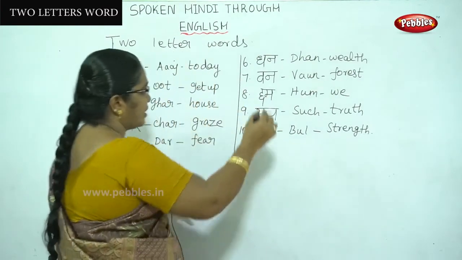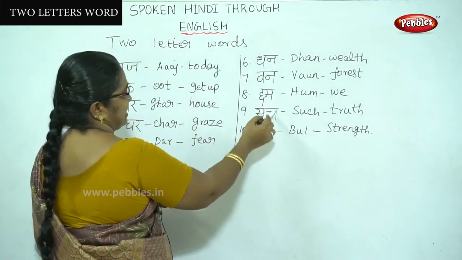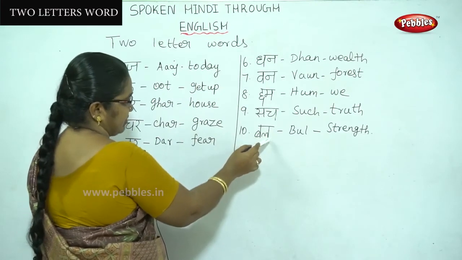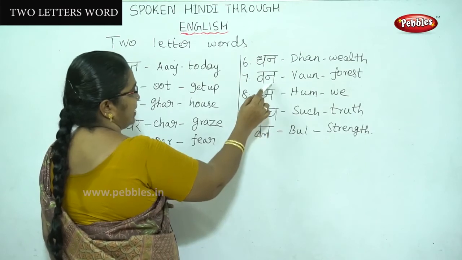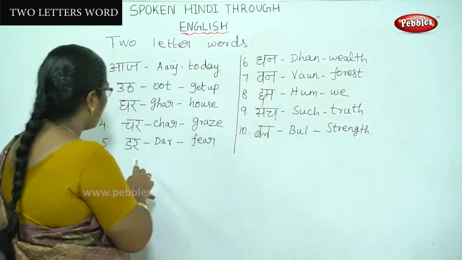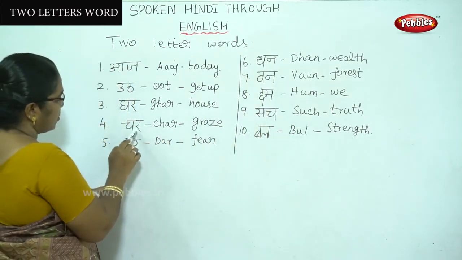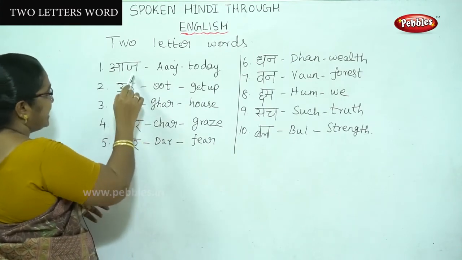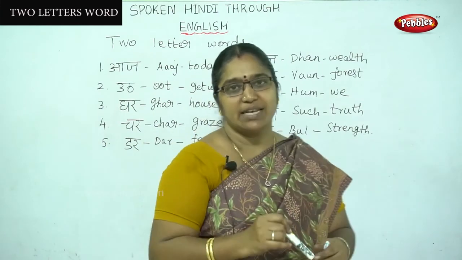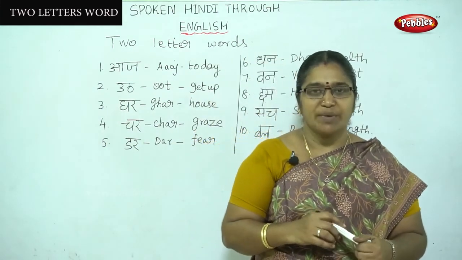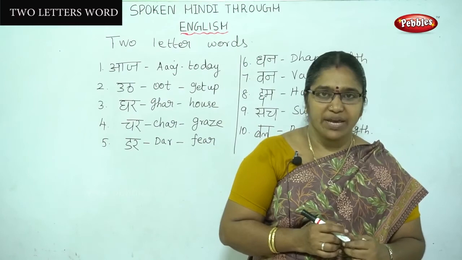Always we have to pronounce the last letter like this. Bal, such. See here, ich, im, in, ir, it, ij. Like this we have to pronounce these last letters like consonants. Consonant means vyanjan. Okay, is it clear?